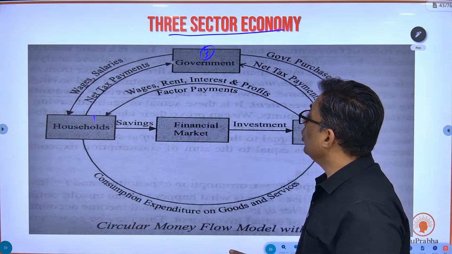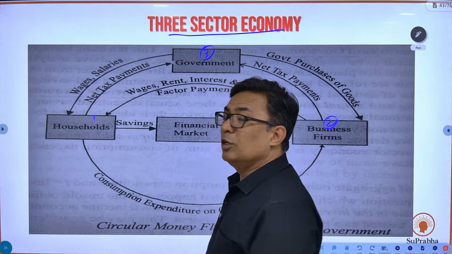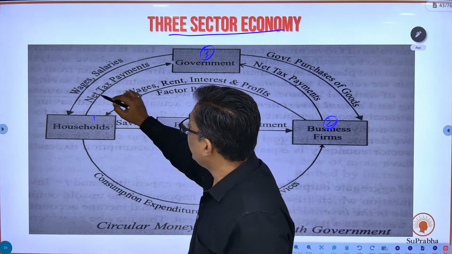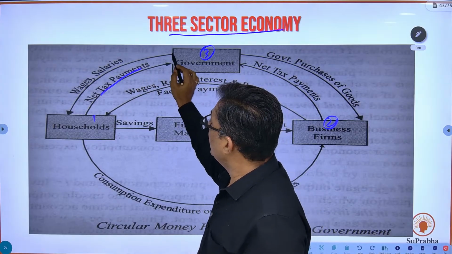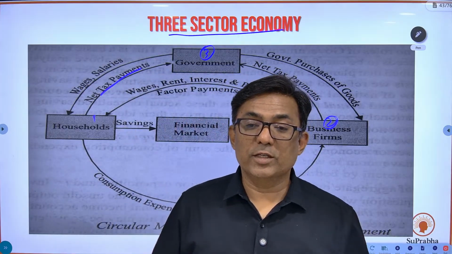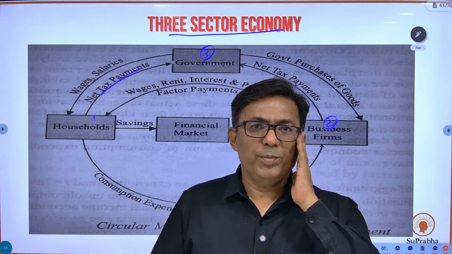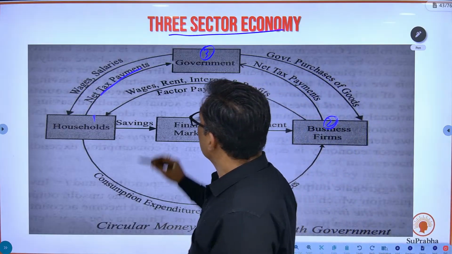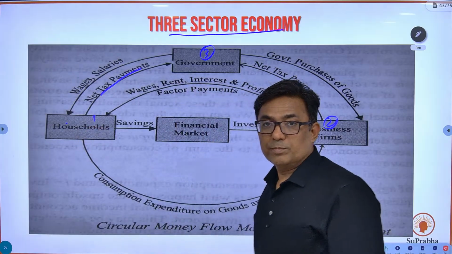But now, since you have government, what is the relation of government with the households and with the business firms? So government is going to collect tax from the household. So money flows from household to government via tax. But the government is also going to pay wages and salaries to those who are employed. Now you all want to be selected through MPSC into the government sector. So who is going to pay your salaries? It is the government. So by way of wages and salaries, the household gets the money.